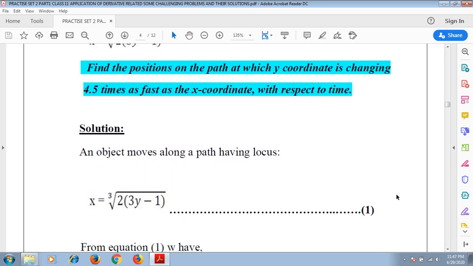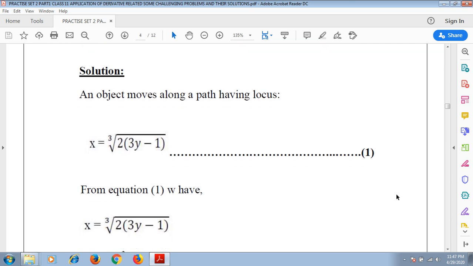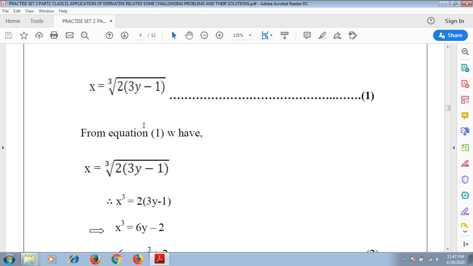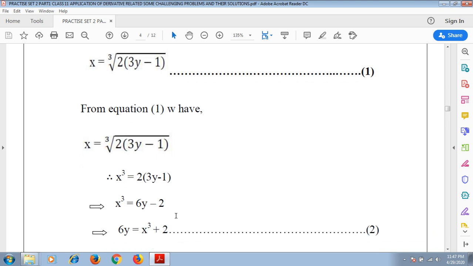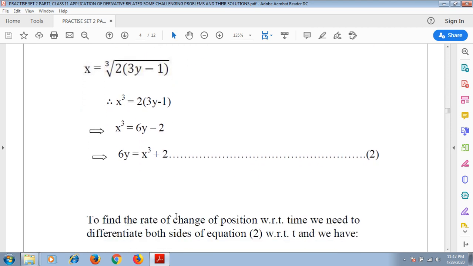So we have an object that moves along a path having a locus. It has been given like that: x equals cube root of 2 into (3y minus 1), and we have numbered it as equation 1. And from equation 1 we have copied it, x equals cube root of 2 into (3y minus 1), and cubing both sides we have x cube equals 2 into (3y minus 1). So x cube equals 6y minus 2. So 6y equals x cube plus 2. We have numbered it as equation 2.